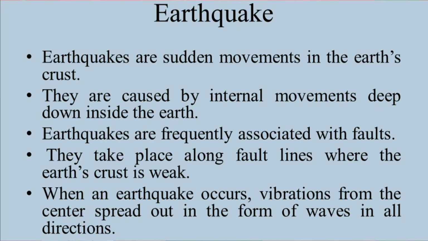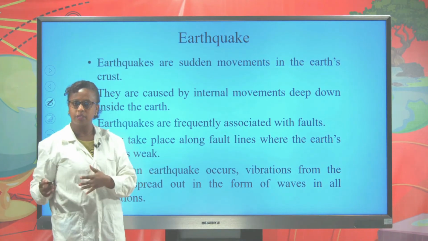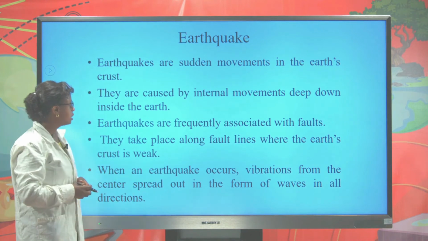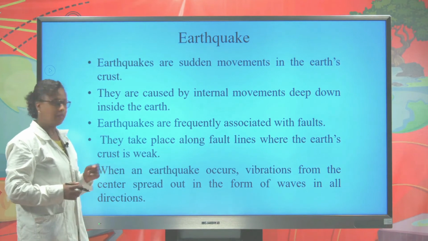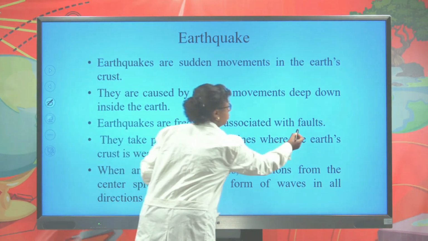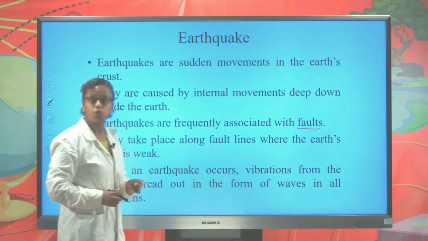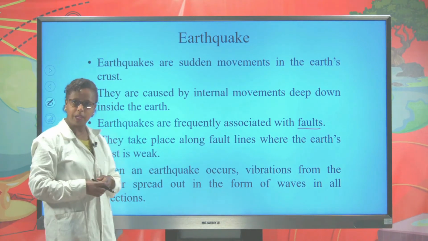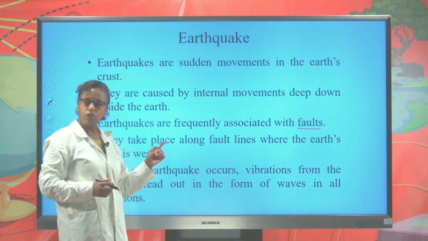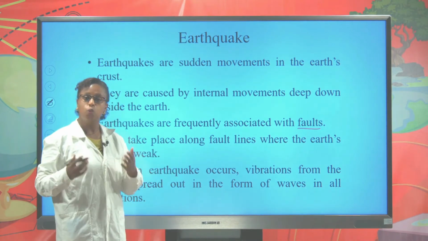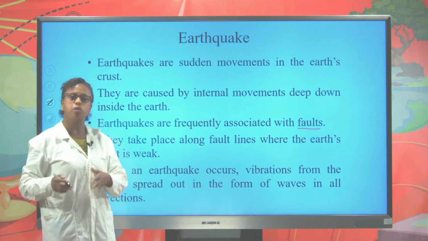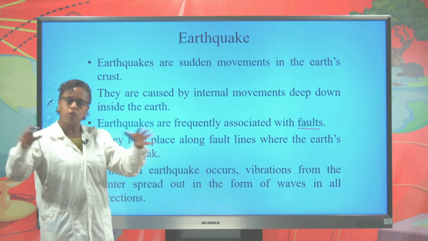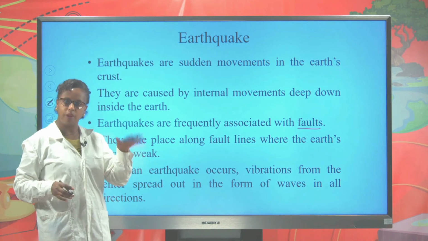Let's move to the other internal force, that is earthquake. It is a sudden event which is caused by movement deep down inside the crust of the earth. Earthquakes are frequently associated with faults. They take place along the fault line when the earth's crust is weak. When the earthquake occurs, the vibration from the center spreads out in all directions in the form of waves.